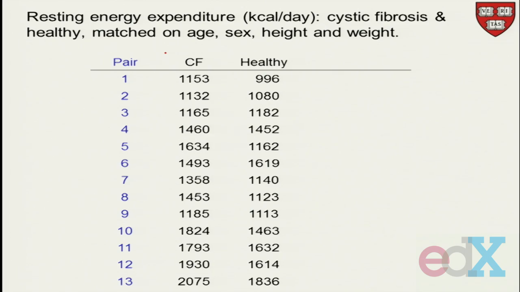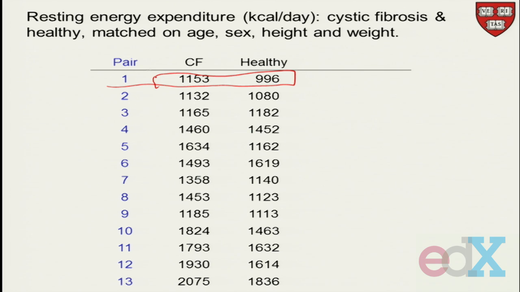Now, what did he do? Putting this in modern lingo, let me show it to you by example. Here are 13 pairs, and what we're doing is matching somebody with cystic fibrosis, matched according to age, sex, height, and weight with someone who doesn't have cystic fibrosis, who's healthy, and looking at the resting energy expenditure. So here is the first match, the first pair.